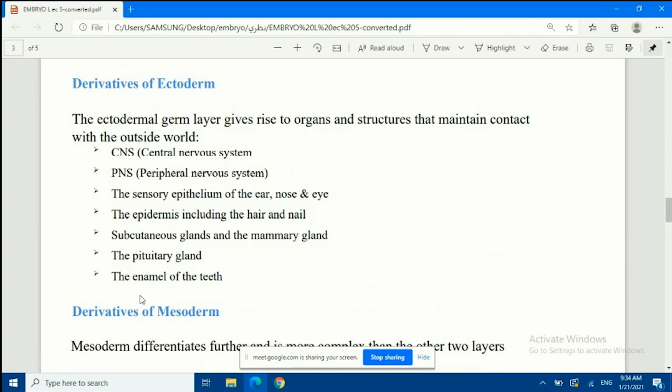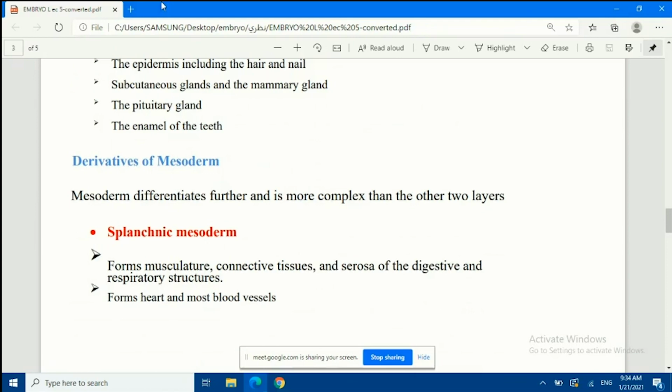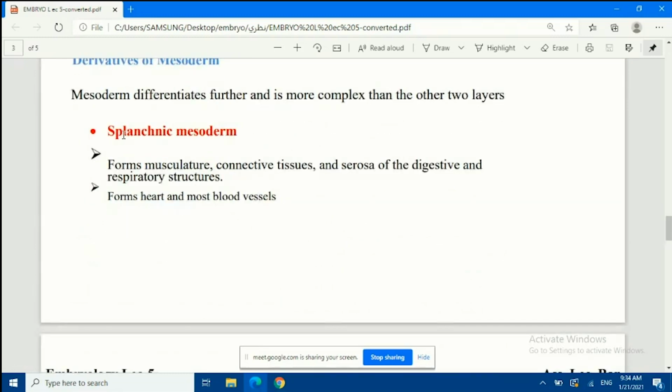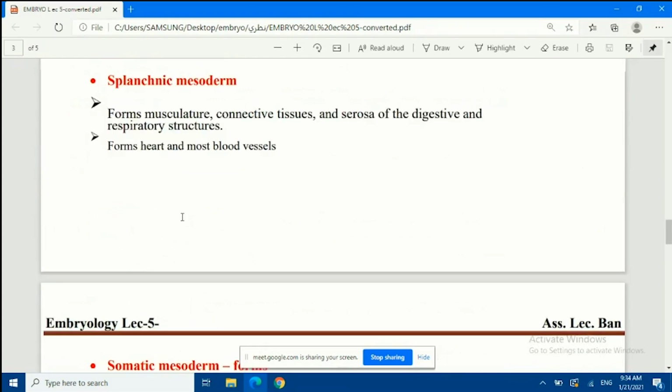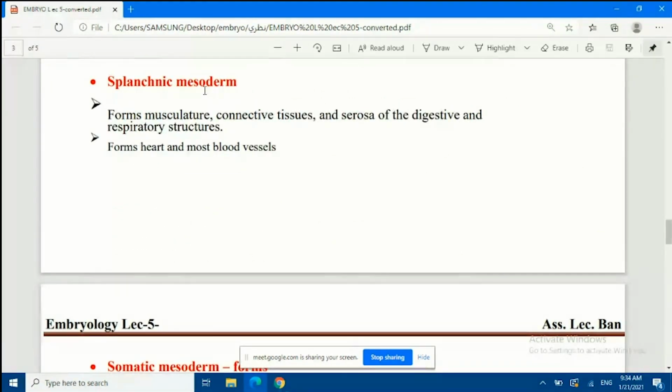Okay, so let's come to the mesoderm. The mesoderm will differentiate right here, and is more complex than the two other layers. So we have a splanchnic mesoderm and somatic mesoderm. The splanchnic mesoderm will form the musculature and connective tissue of the digestive and respiratory structures. All kinds of muscles usually form from splanchnic mesoderm, and it also forms the heart and blood vessels.